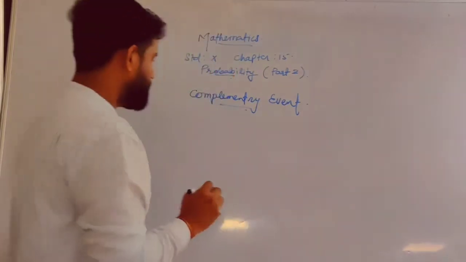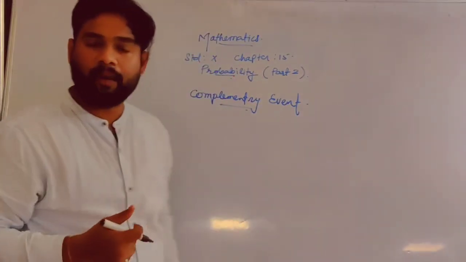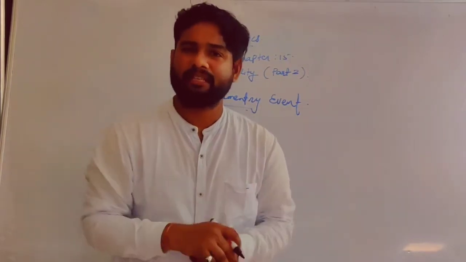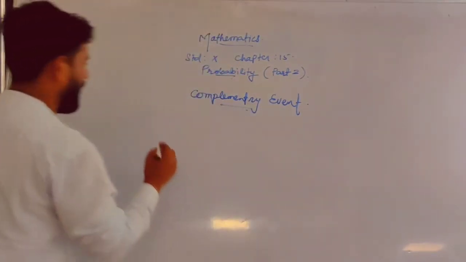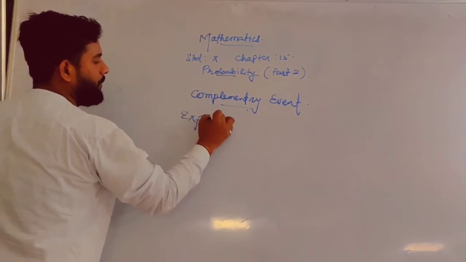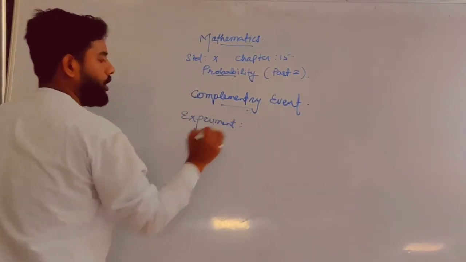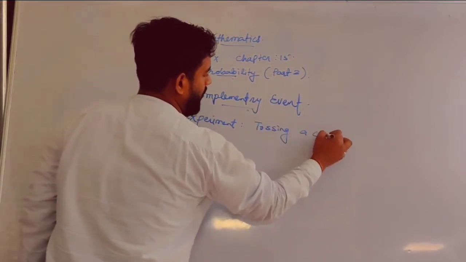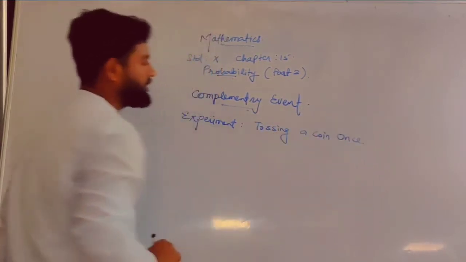Now, suppose I am taking one experiment of tossing a coin. It is the simplest example, that's why I am taking this example every time. What is the experiment? Experiment is tossing a coin once.